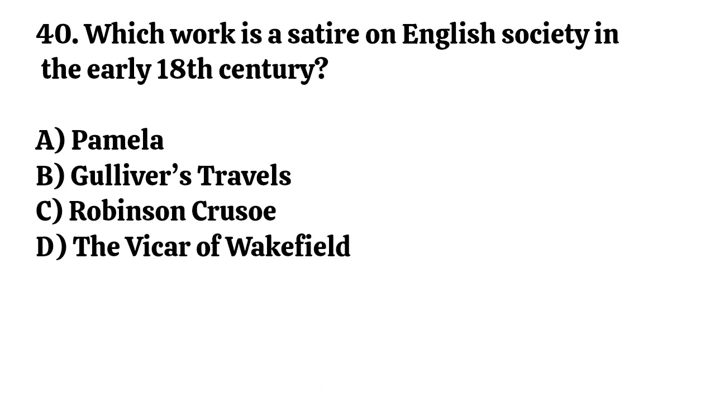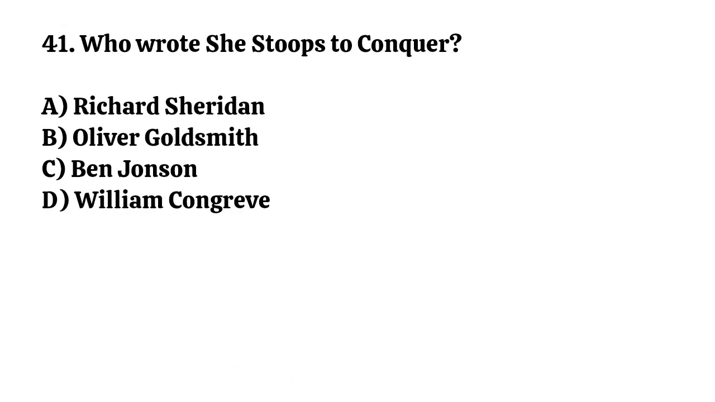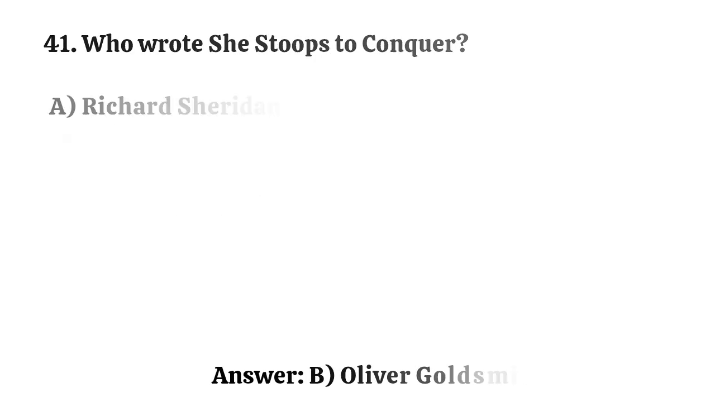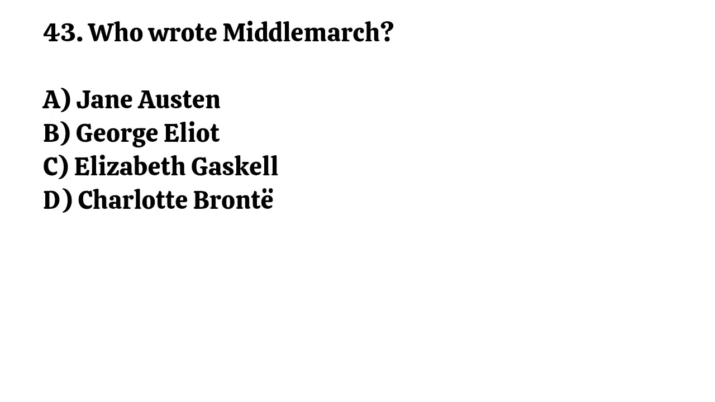Question number 40. Which work is a satire on English society in the early 18th century? Correct option is B. Gulliver's Travels. Question number 41. Who wrote She Stoops to Conquer? Correct option is B. Oliver Goldsmith. Question number 42. Which poet wrote Elegy Written in a Country Churchyard? Correct option is A. Thomas Gray. Question number 43. Who wrote Middlemarch? Correct option is B. George Eliot.